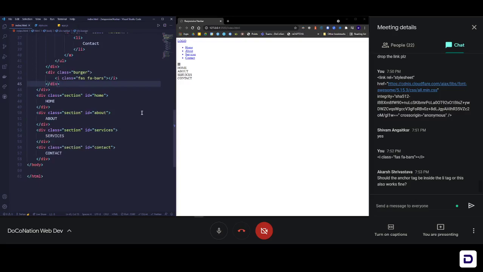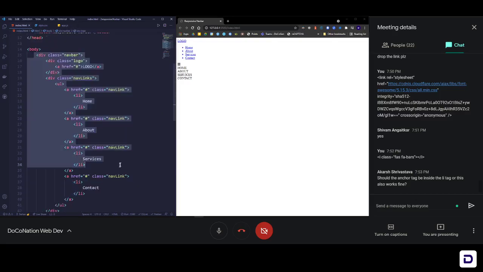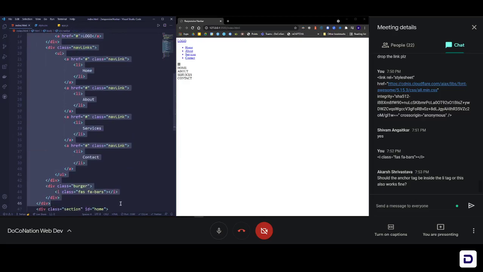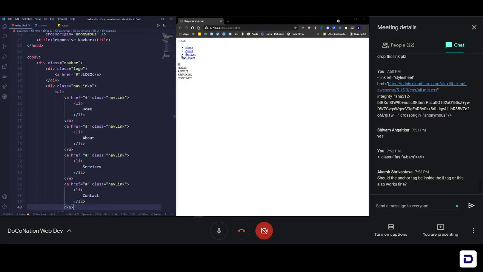Okay, so we have got the 4 sections. We are going to be styling it later, and then we also have the navigation bar with us here. Right now we are going to forget about responsiveness and we are just going to work on making this ugly navigation bar look a little bit better. Okay, so now we are done with HTML.